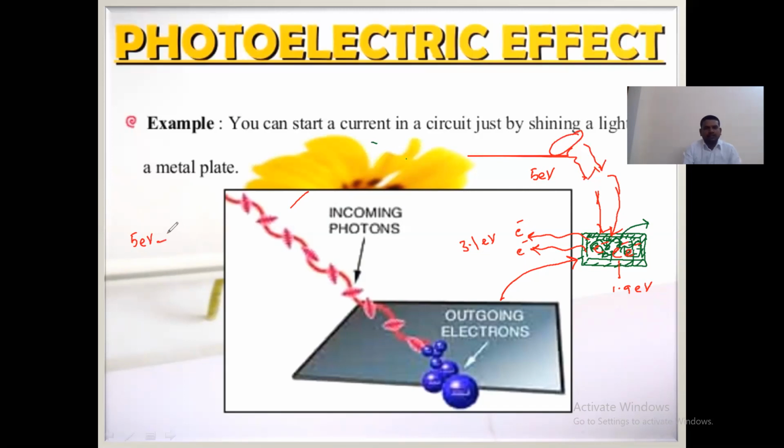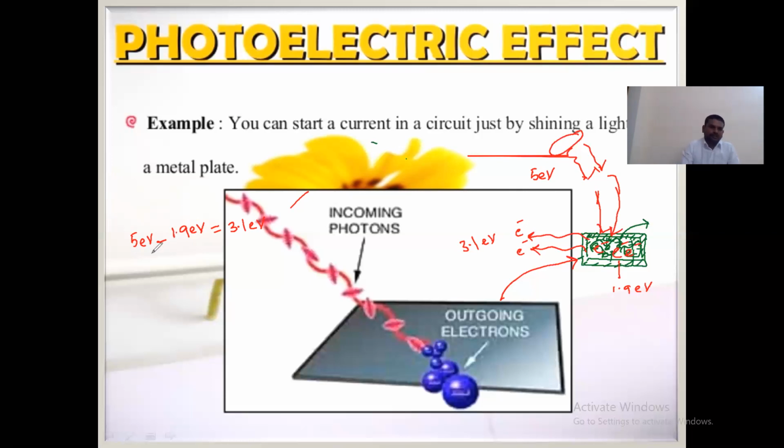The electron inside the material, whose work function is 1.9 electron volt, absorbs 1.9 electron volt, and it will come out with 3.1 electron volt kinetic energy.